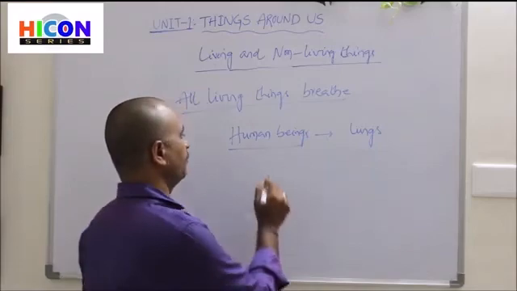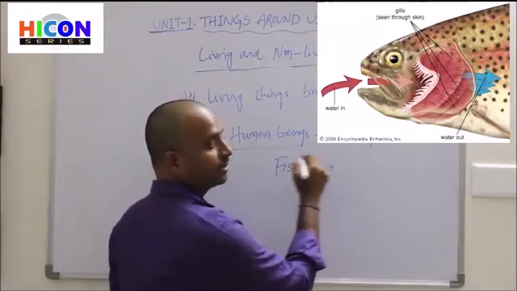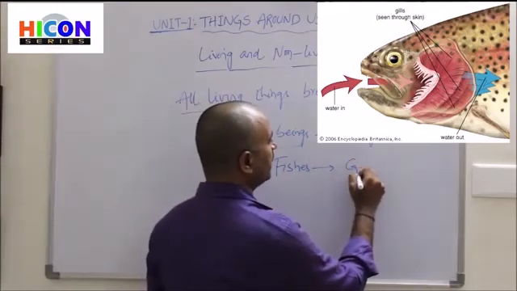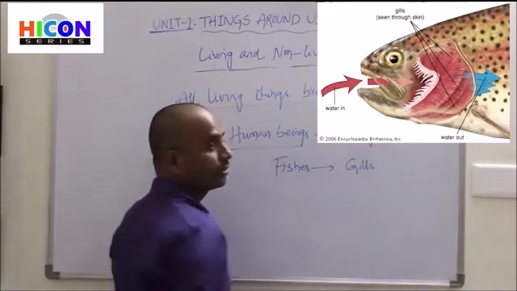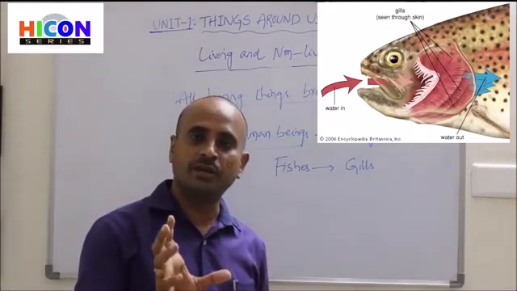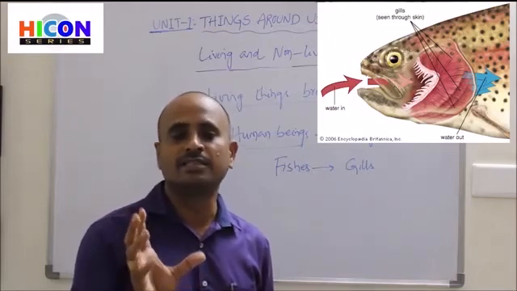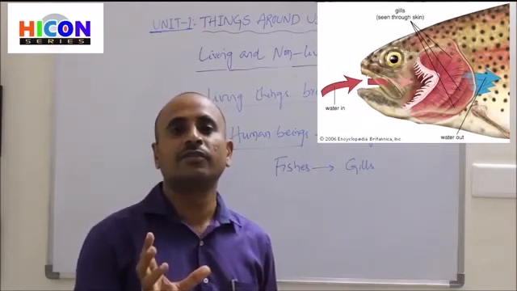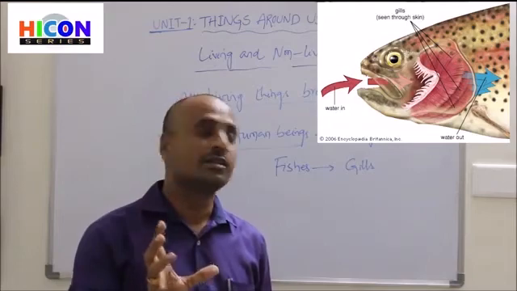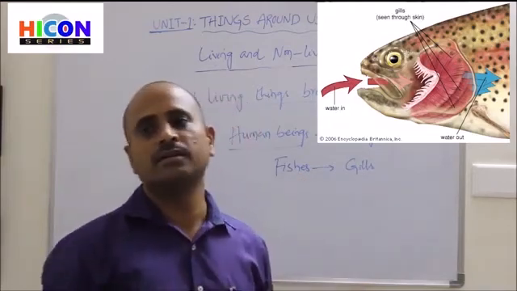If you take fishes, they breathe oxygen with the help of their gills. Look at the picture. It is a picture of a fish, showing the gills present in the fish. With the help of the gills, fishes breathe oxygen present in the water.